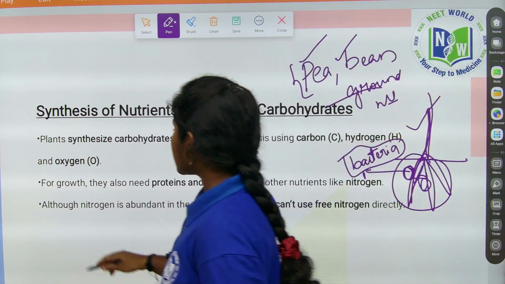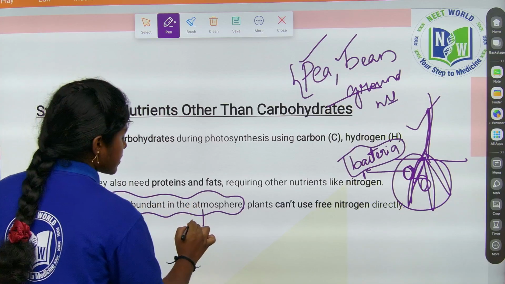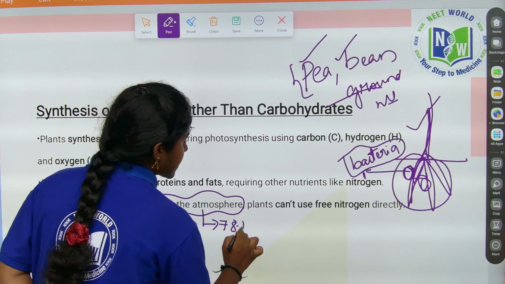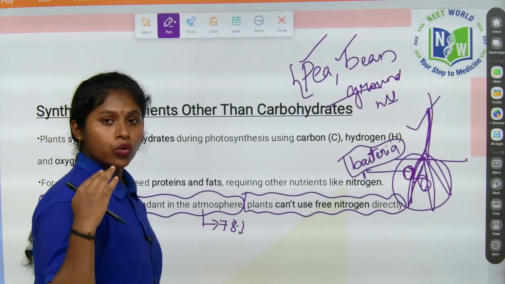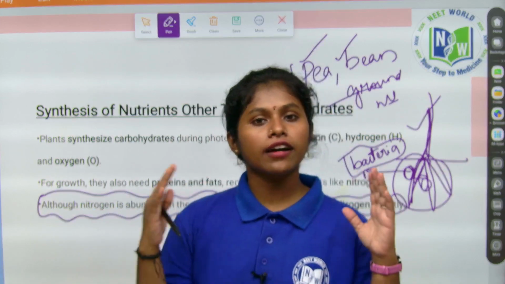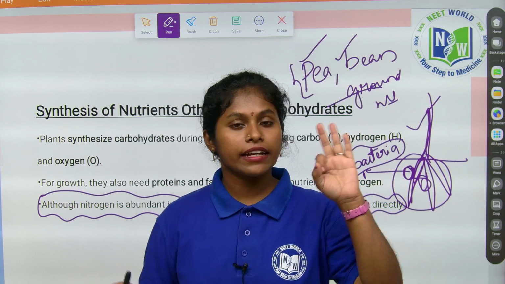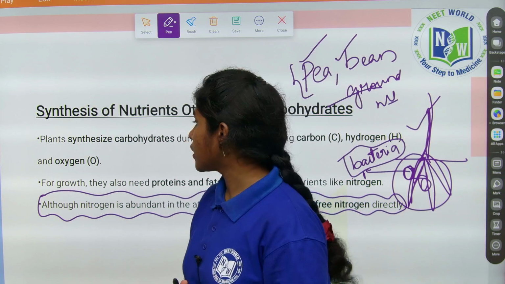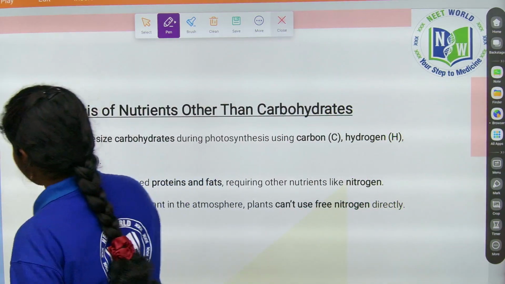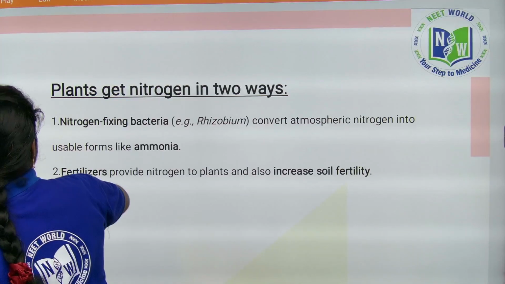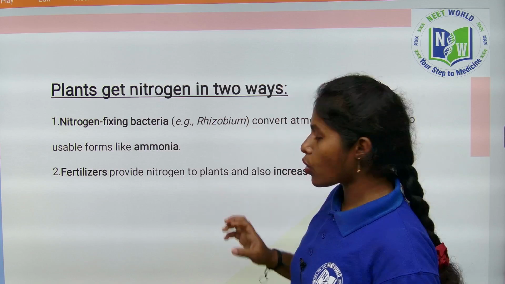See, that is why they have given the statement like this: although nitrogen is abundant in the atmosphere, about 78%, plants cannot use free nitrogen directly, but it is one of the most required elements to the plants, because the primary nutrients required by the plant are nitrogen, phosphorus and potassium. So this is about today's session, and tomorrow we'll meet about heterotrophic nutrition.